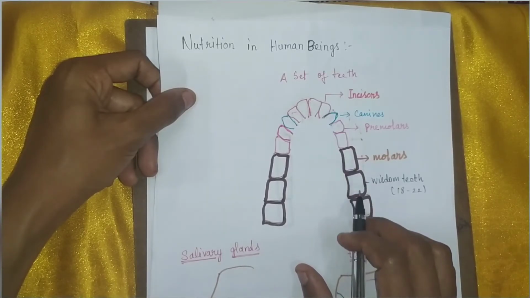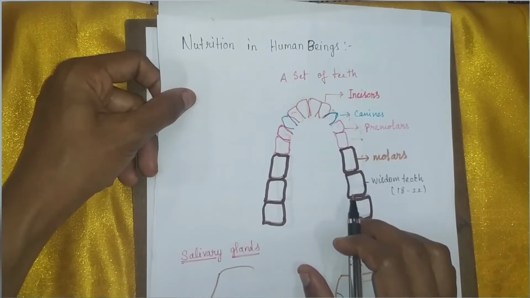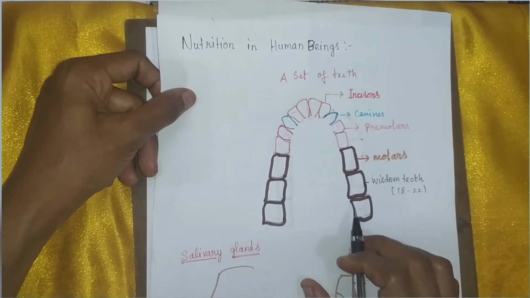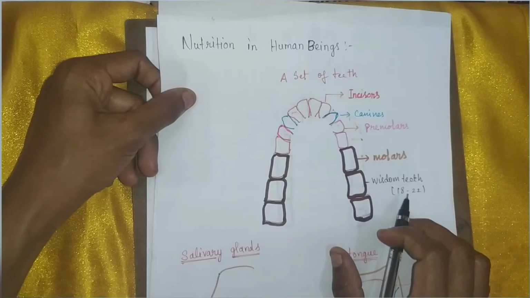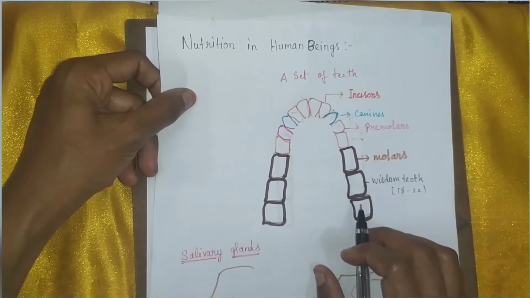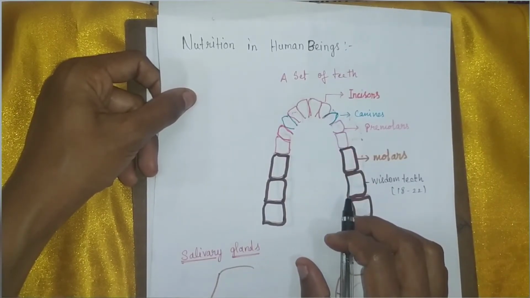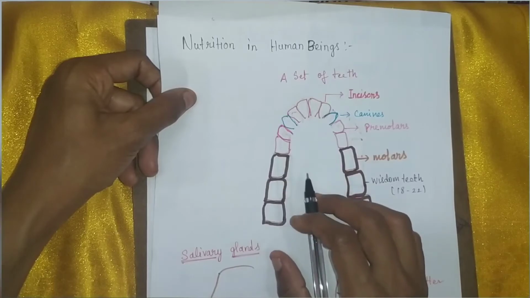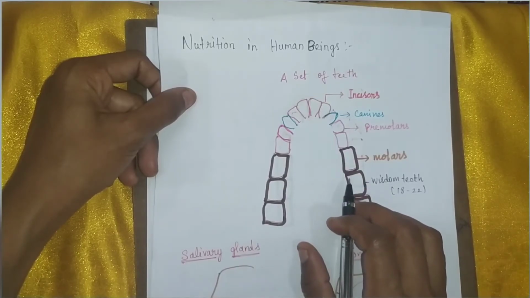And including the wisdom teeth, we have 6 molars in each jaw, totally 12 molars in our buccal cavity. This wisdom tooth grows between 18 to 22 years. So these are the 4 different kinds of teeth in our buccal cavity. With the help of these teeth, we break the food into smaller pieces.